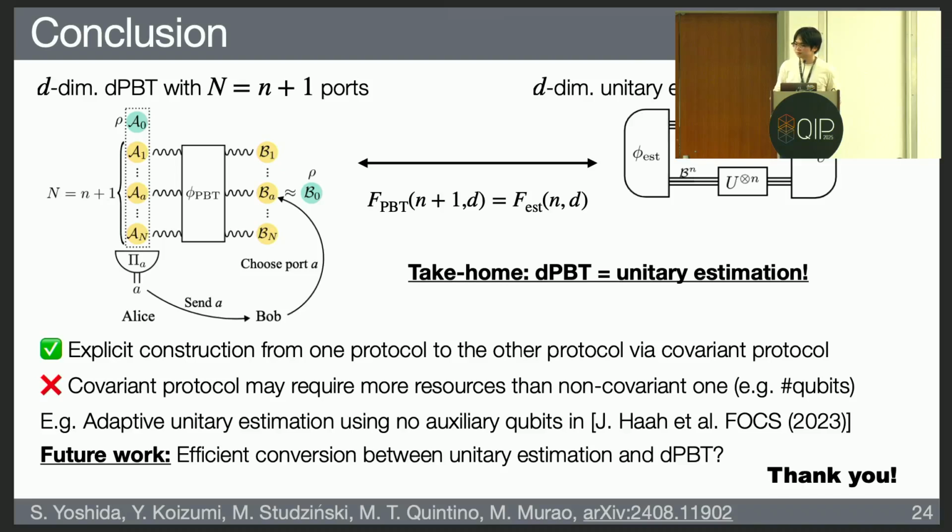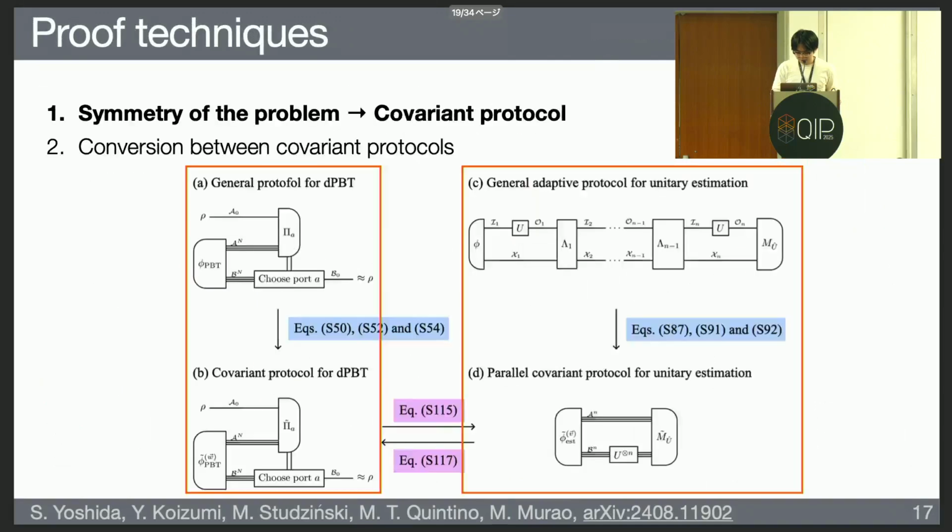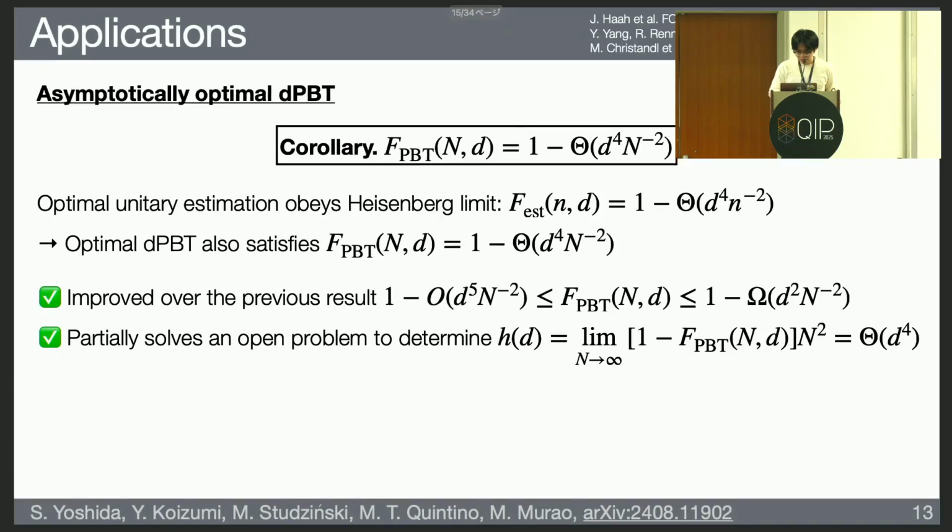Does the unitary estimation picture give you any intuition why this is d to the 4th for a fully optimal state? Thanks very much. Maybe one intuition for why this coefficient should be d to the 4th is this: this result can be translated to say that if n scales like d squared, then the fidelity is basically a constant.